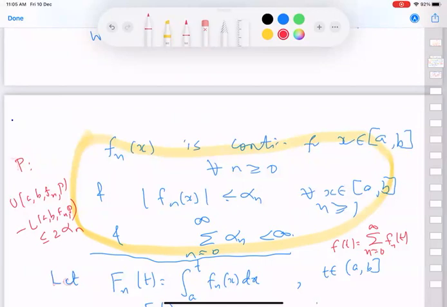So what this says is, given epsilon, we can first choose n naught large enough such that the summation of 2 alpha n from n equal to n naught to infinity is less than epsilon by 2. So from n naught onwards, the upper and lower bounds work without any difficulty.